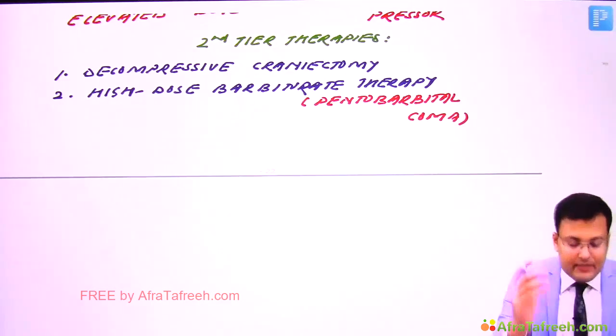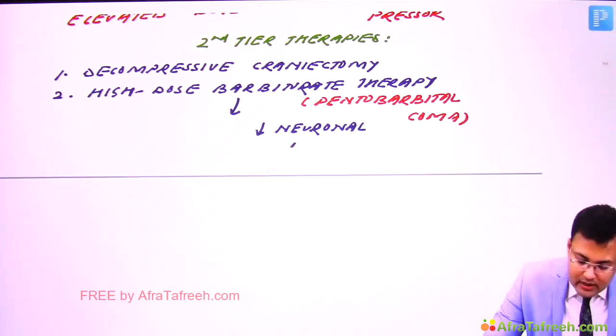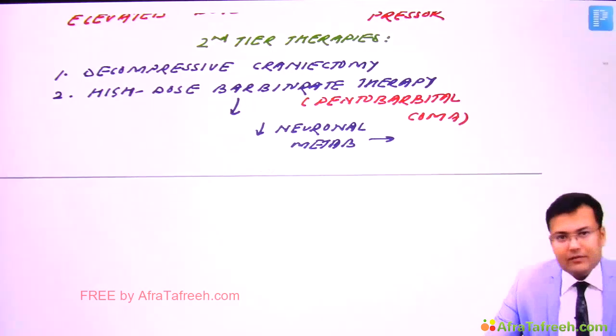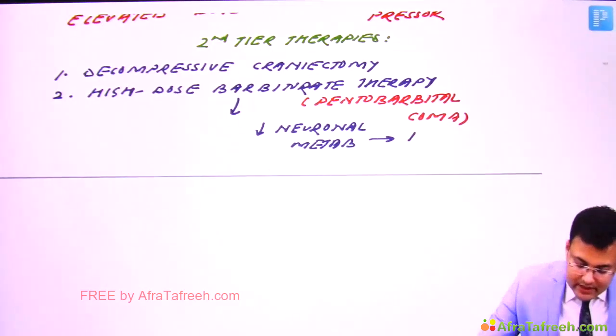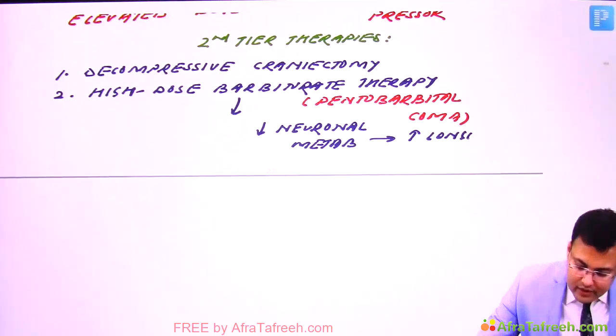Now see how it works. This barbiturate is going to decrease the neuronal metabolism, and if there is decreased neuronal metabolism, it is going to increase the longevity of neurons.